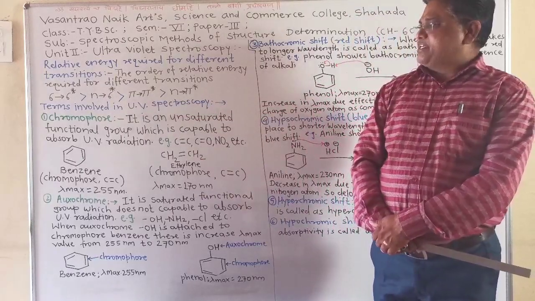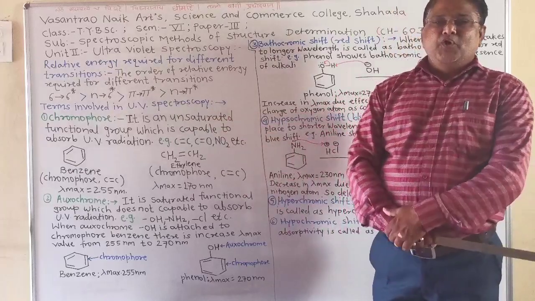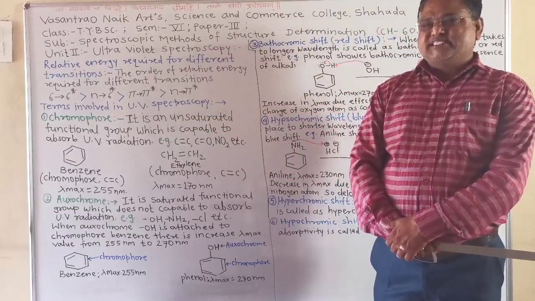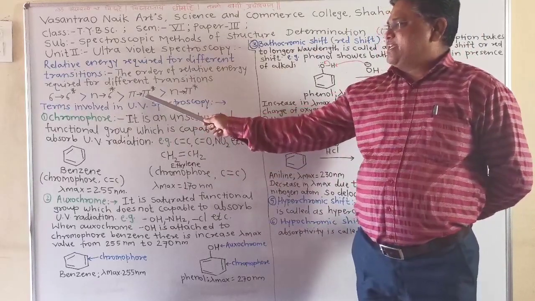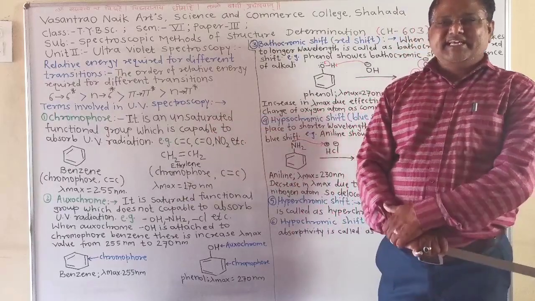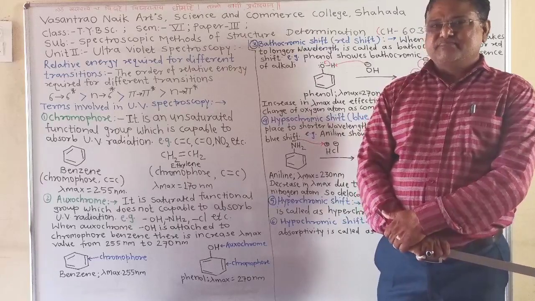Third type of excitation is pi to pi star excitation. When an electron transfers from a lower energy pi bonding molecular orbital to a higher energy pi star antibonding molecular orbital, it is called pi to pi star excitation.